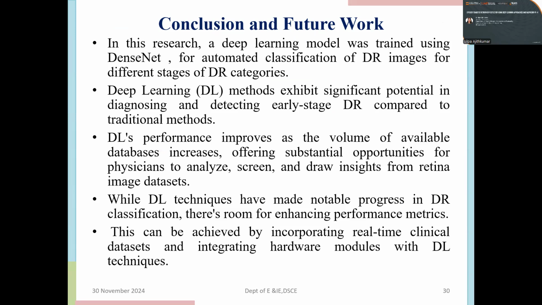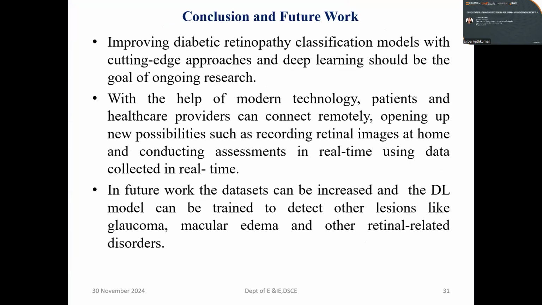DL performance improves as the volume of available datasets increases, offering substantial opportunities for physicians to analyze, screen, and draw insights from retinal image datasets. While DL techniques have made notable progress in DR classification, there is still room for enhancing performance metrics. This can be achieved by incorporating real-time clinical datasets and integrating hardware modules with DL techniques.